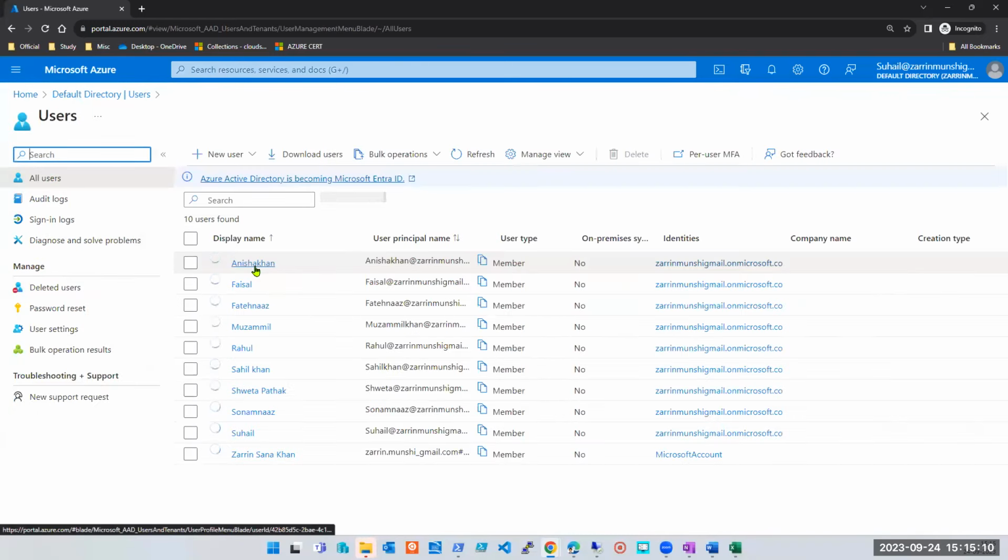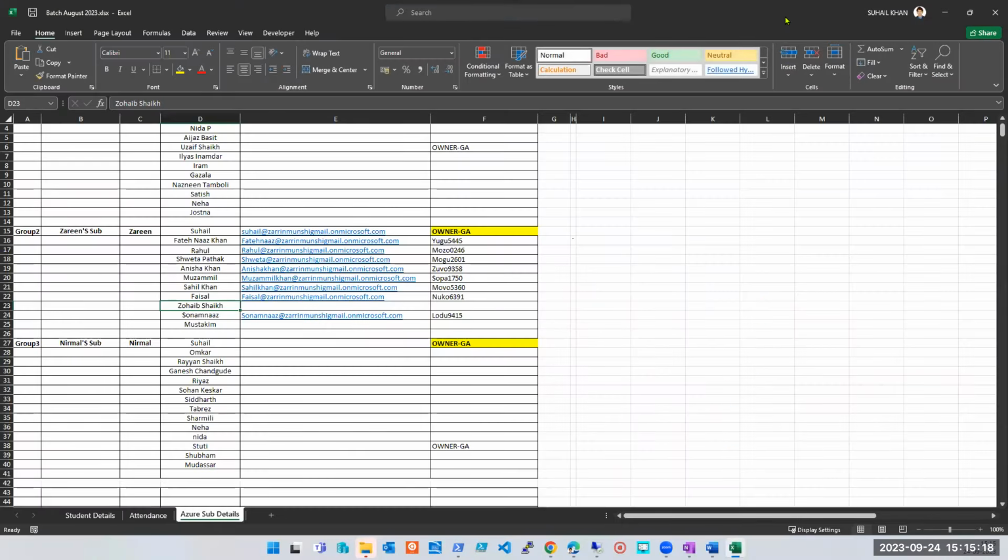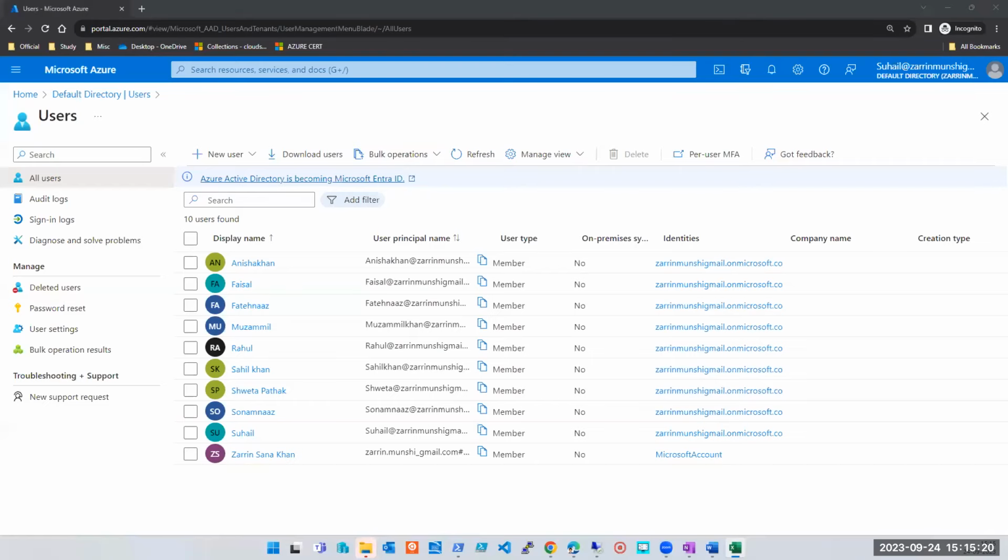Now I asked her to create users. She created all these users. Let me see if she created for Mustaqim. If not, I will create it. You guys will also remember how to create a user, etc. So I'm creating two users here, one for Zoeb and one for Mustaqim.